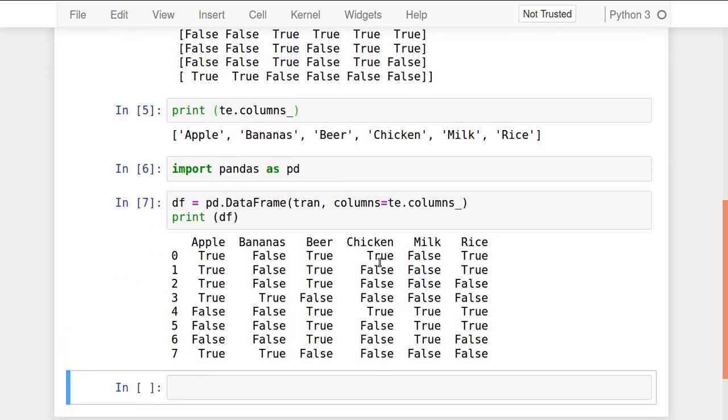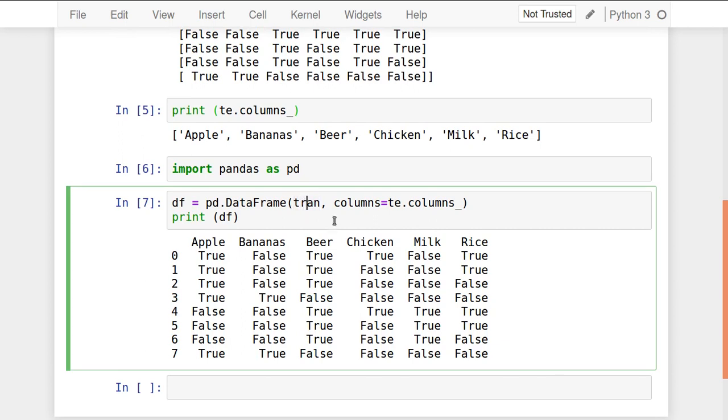See this, how it is formed. Transaction data is given, and for column names I'm using t.columns_. So all the column names are applied to this 2-dimensional array, 2-dimensional list, and the data frame is formed. Check out the data frame now. Perfect data frame is created. Now in transaction number 0, apple was present, banana was not present, beer is present, chicken is present, milk is not present, rice is present.